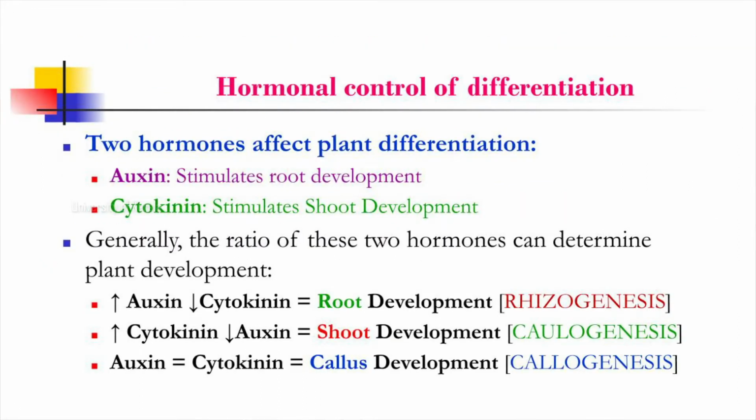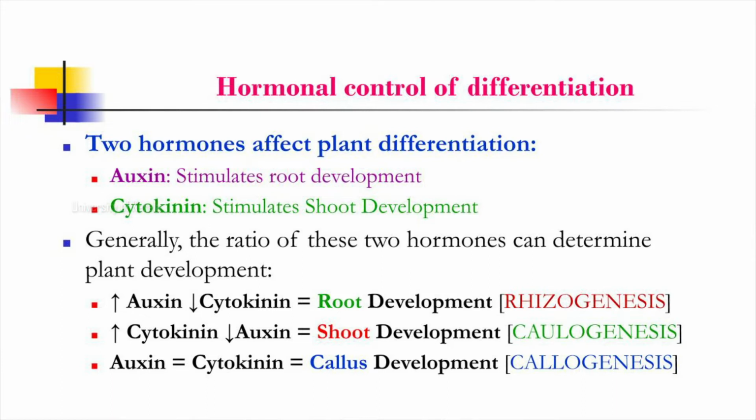This is about the hormonal control of differentiation, and it is generally accepted that two different kinds of hormones regulate regeneration in plant tissue culture. They are auxins and cytokinins. Auxins generally stimulate root formation. Similarly, cytokinins stimulate the formation of shoots. The ratio of these two hormones determines a particular kind of regeneration in plant tissue culture.